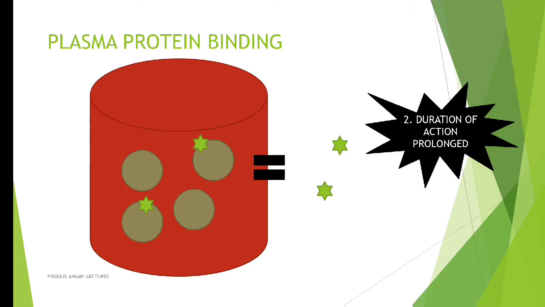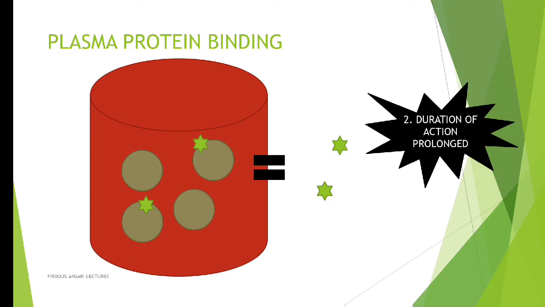But because of plasma protein binding, slowly the drug is getting freed off. So once the drug is freed from the plasma protein, it will then be available for distribution. And after distribution, there will be metabolism and then elimination. So plasma protein here is acting as a storage house for the drug. Slowly the drug is getting released.